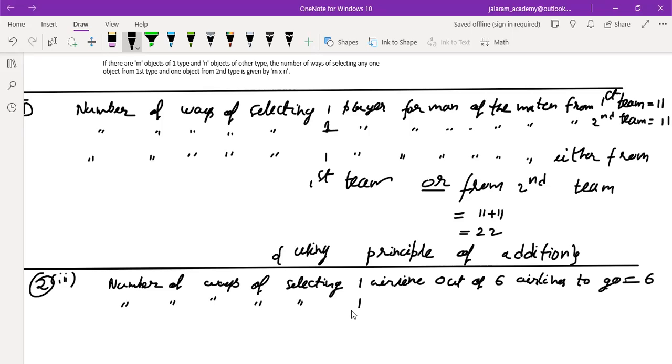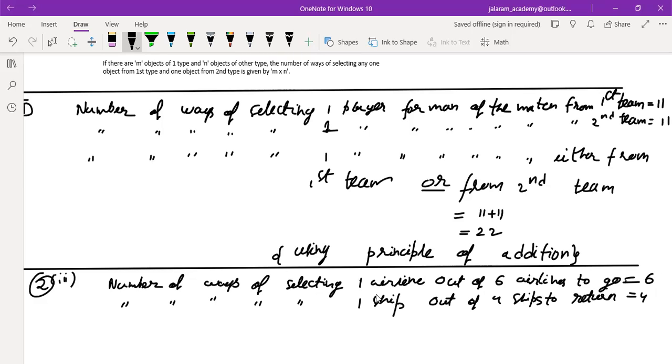She wants to return by ship. She has 4 different ships to return. One ship out of 4 ships to return, so she has 4 choices.